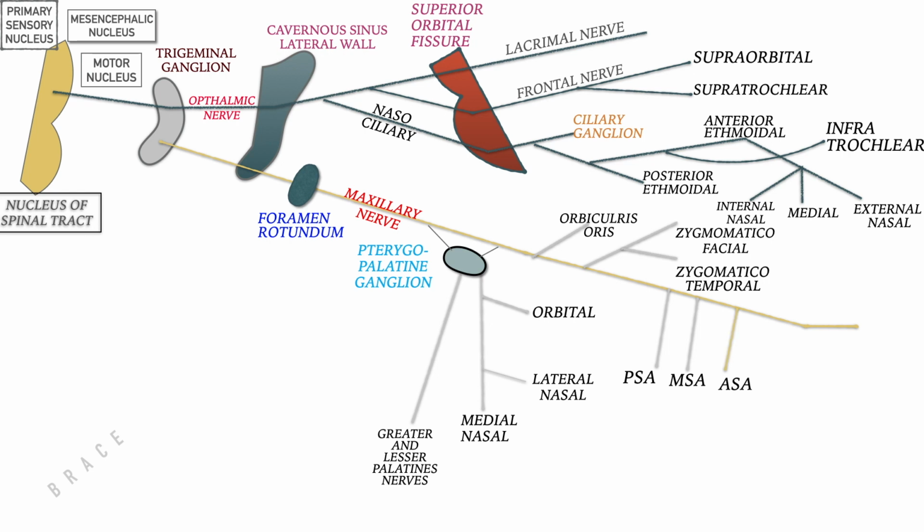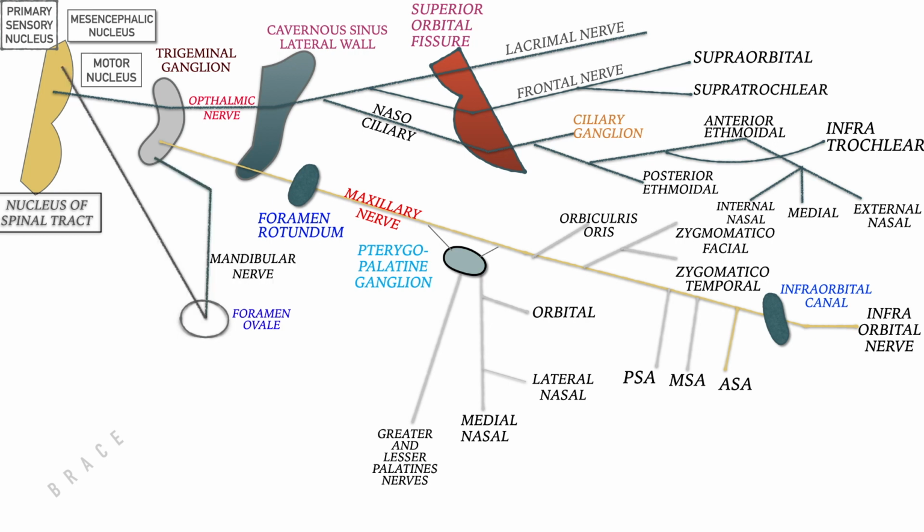Then it passes through the infraorbital canal and divides into the infraorbital nerve on the face. The mandibular nerve is the third branch, and after emerging from the trigeminal ganglion exits the cranial fossa through the foramen ovale. And the mandibular nerve is divided into 3 parts: the main trunk, anterior and posterior divisions.